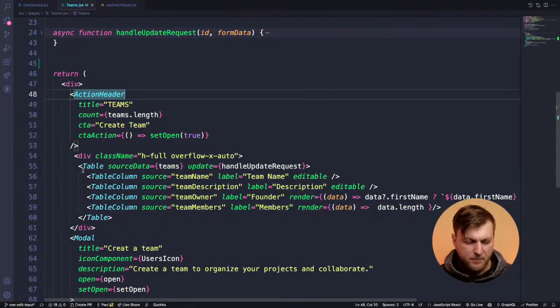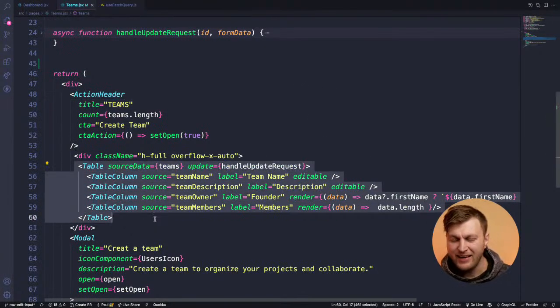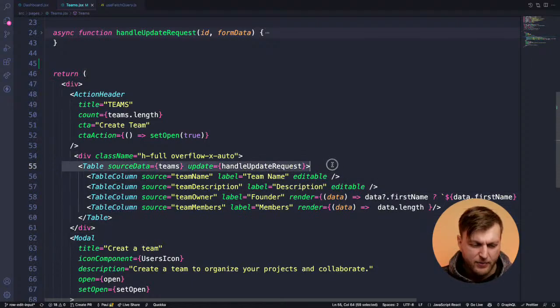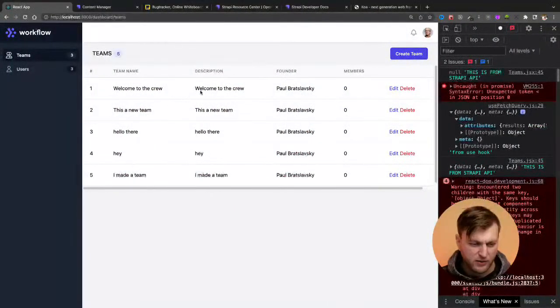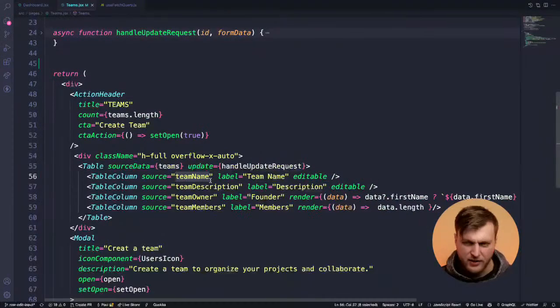The table would have to be a whole lesson on its own. I'm still trying to figure out the best way of doing it, but I saw this cool pattern where you create a table component, and then you pass your table columns as children, and you're able to pass props like the source that you want to use, and we'll use that data. For instance, if I put source team description here, it will populate team name with the description from the table. So notice how it says welcome crew, and no, it should be name. It's a great and easy way for me to add different columns.